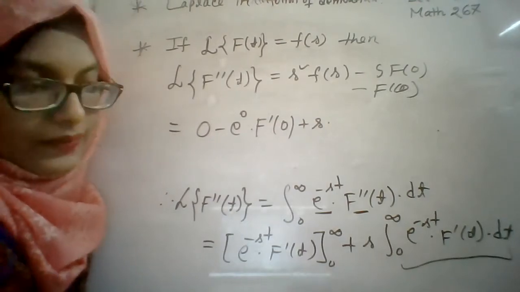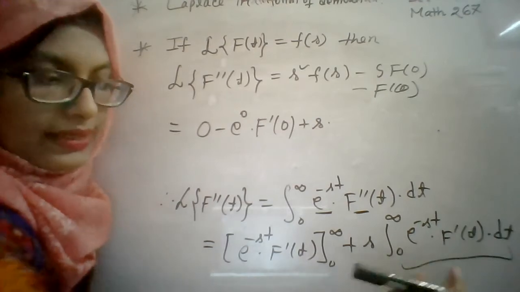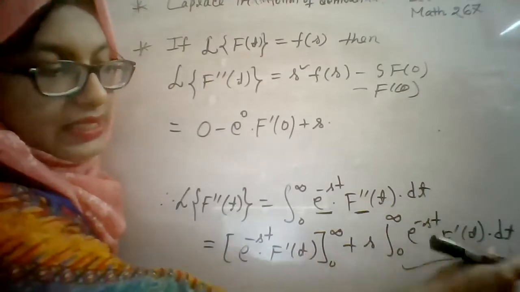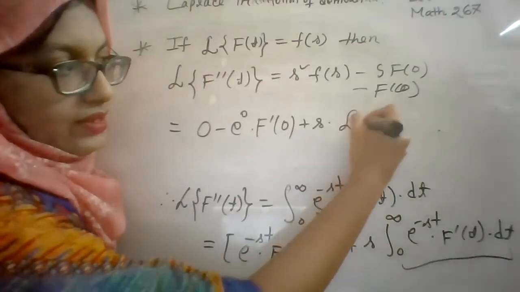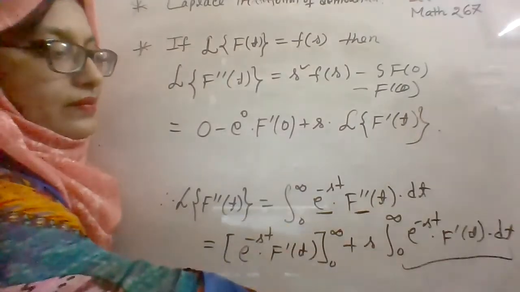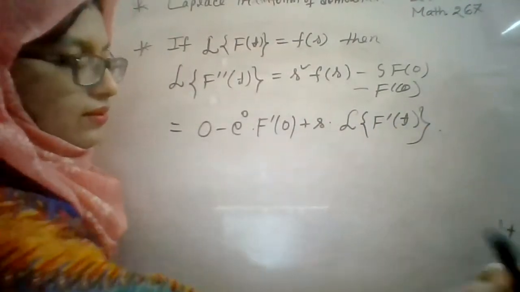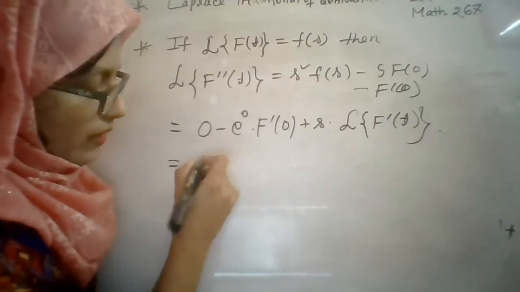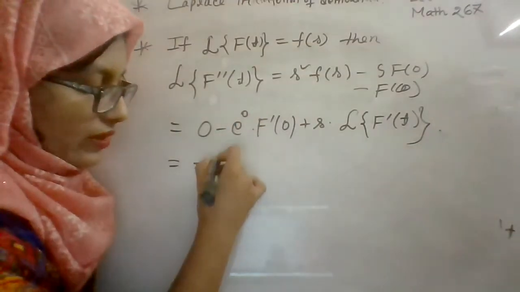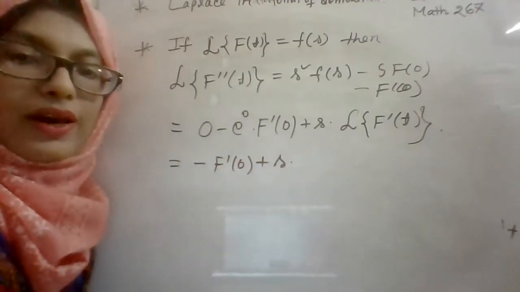This part is the Laplace transformation of f prime t. So it will be minus e to the power 0, which is 1, times f prime 0, plus s times the Laplace transformation of f prime t.